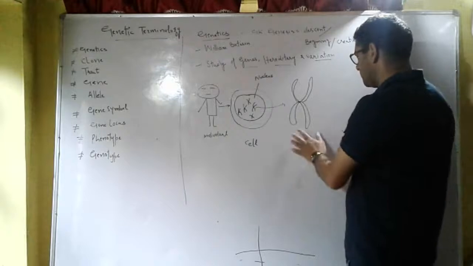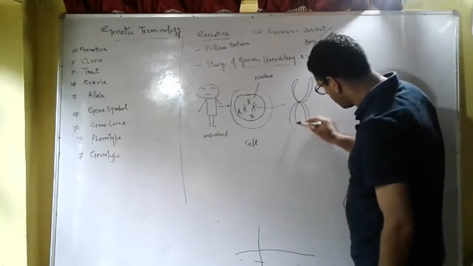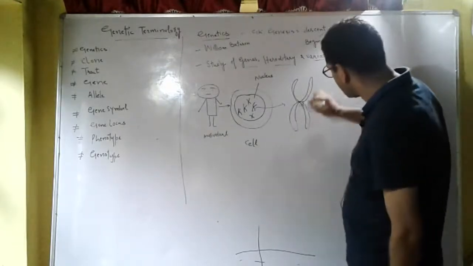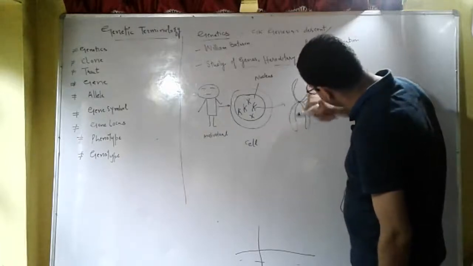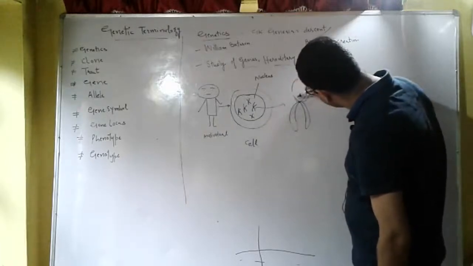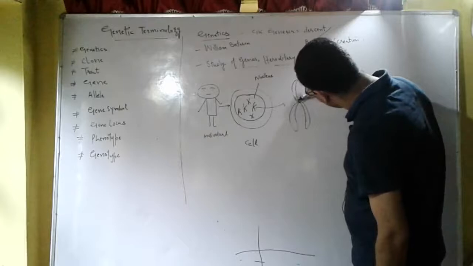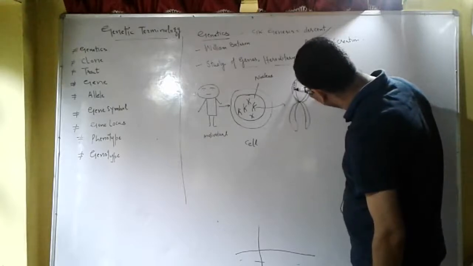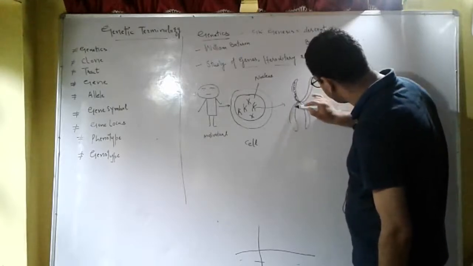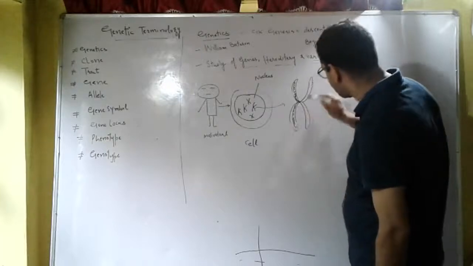These are simply the chromosomes. This chromosome contains the genetic material, that is DNA.